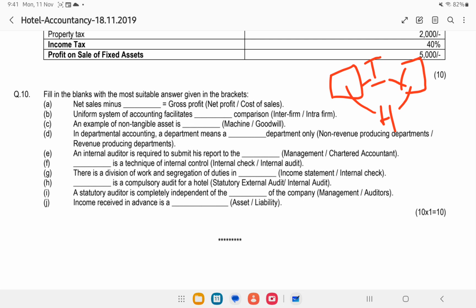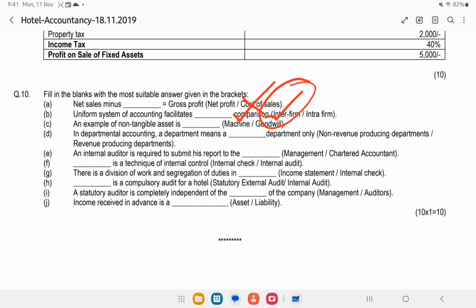And the third question, C question, an example of a non-tangible asset is. What do you mean by non-tangible assets? That we can't touch or feel. You can touch a machine, but you can't touch the goodwill of the business. So goodwill is the right answer. It is the non-tangible asset. In departmental accounting, a department means a dash department only. Non-revenue producing department or revenue producing department. No doubt it is the revenue producing department.